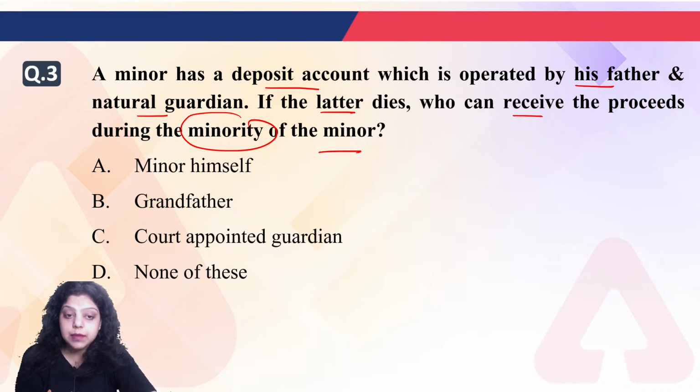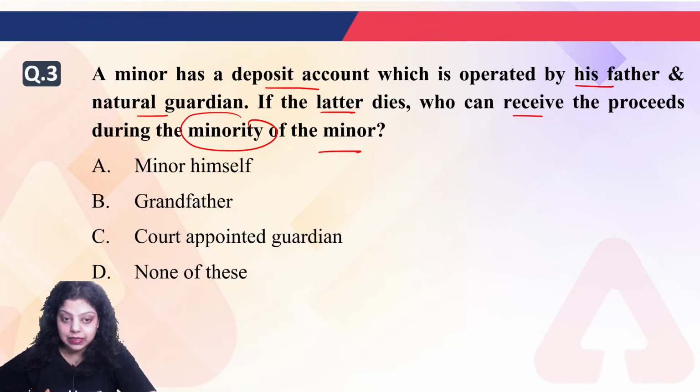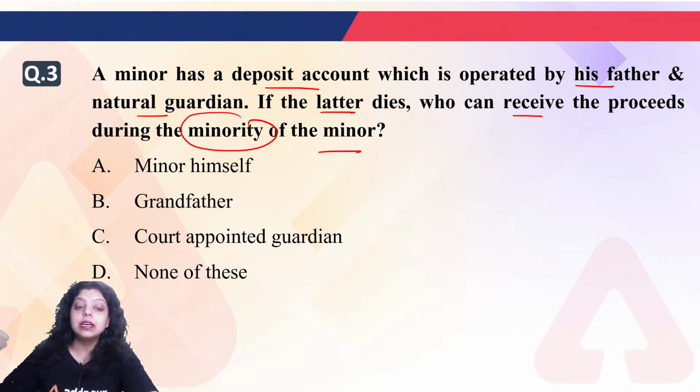So there are three types of guardians. First is the natural guardians, that are parents, that is mother and father. Second, we have testamentary guardian, which is a guardian who becomes so because of the will. In the parents' will, they have said that after our death, this person will become the guardian of our child until he becomes major. So that is the testamentary guardian. And after that, we have a legal guardian. Now, legal guardian is the person who is appointed by the court. Okay. So which of the following is the right answer?